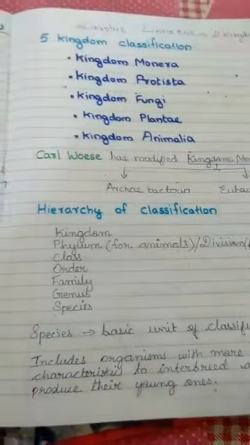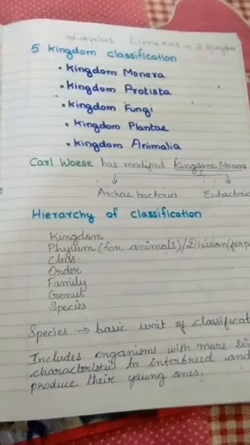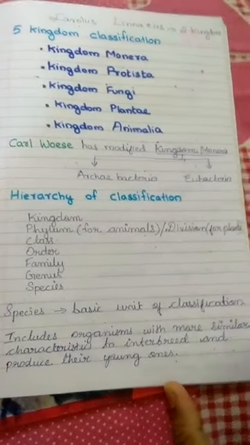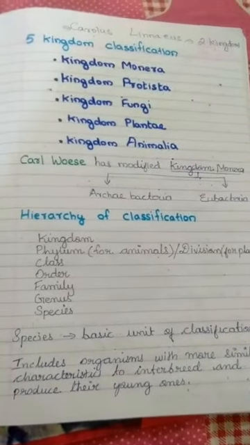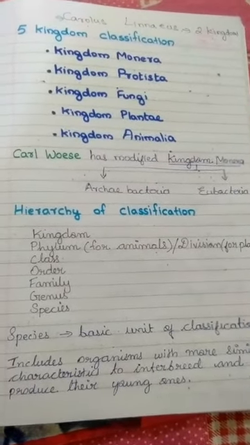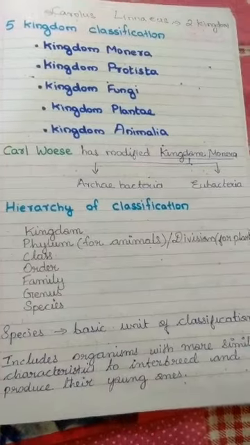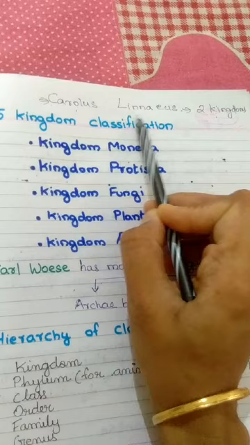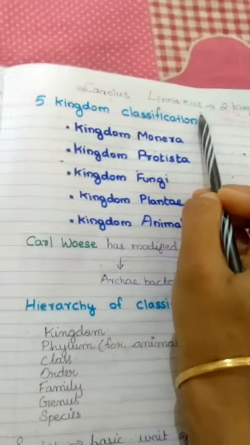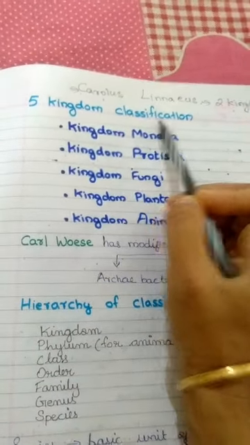Now we are going deeper into classification. To study the classification, we need some more steps, which were contributed by Carolus Linnaeus. He is the scientist who made our classification easier. He brought the term hierarchy of classification.